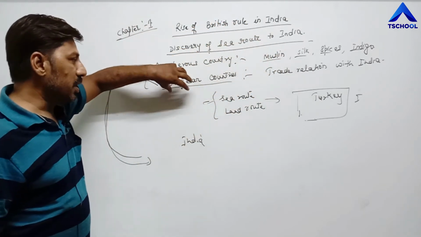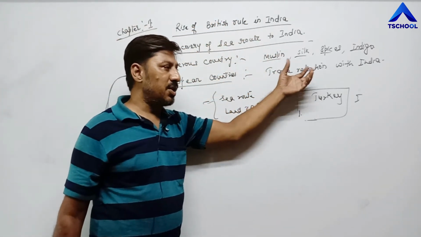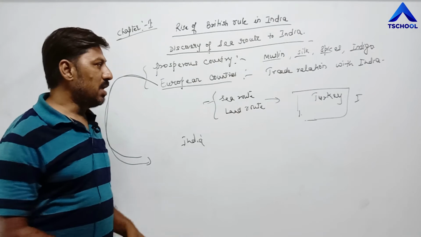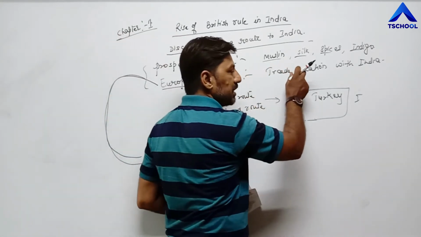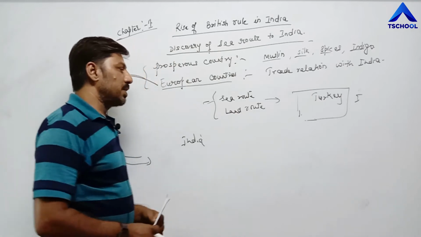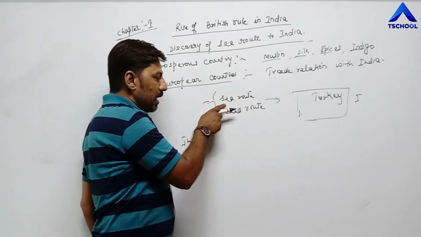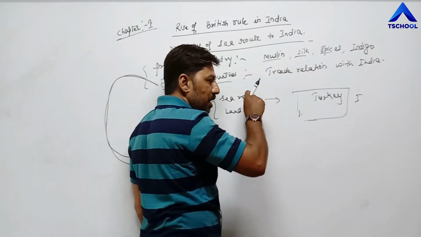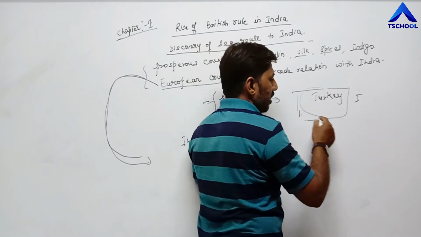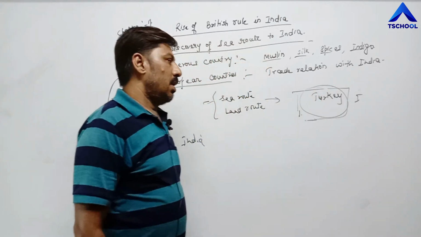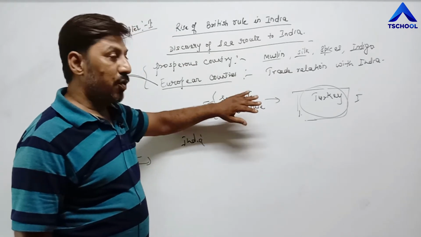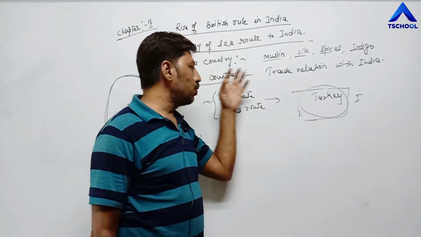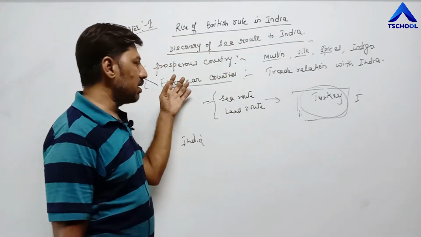That's why European countries were purchasing those goods from India at a cheaper rate and selling the same products in their own country at higher prices. That's why they had established trade relation or business relation with India. For this purpose, they had to use sea route and land route to come to India. On their way, there was a country, Turkey. During that time, there was conflict between European countries and Turkey. As a result, a war took place between these two.